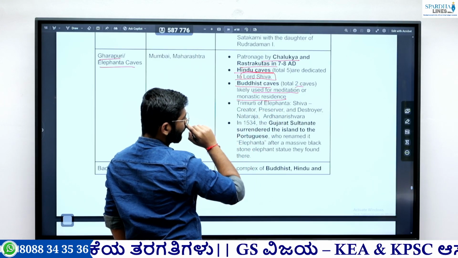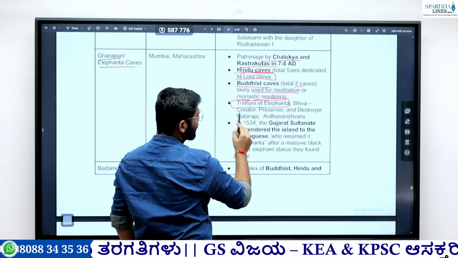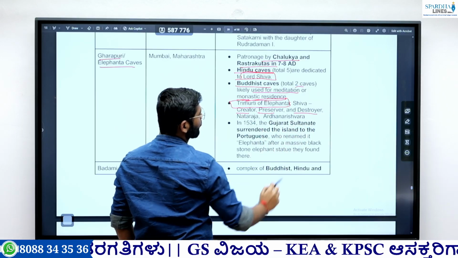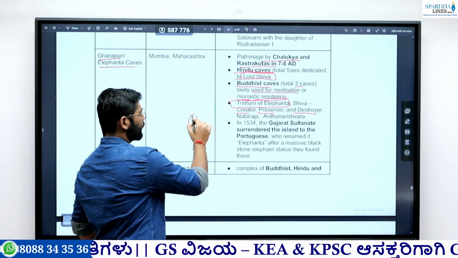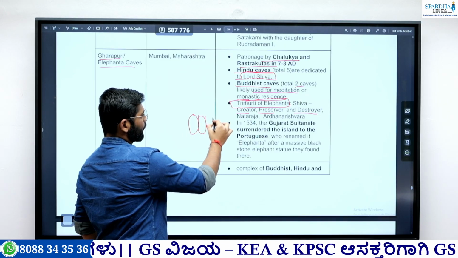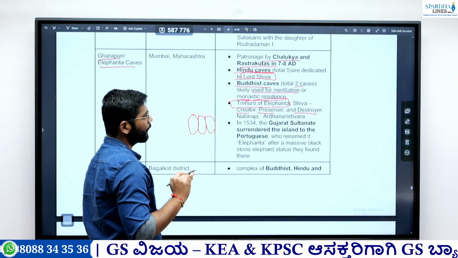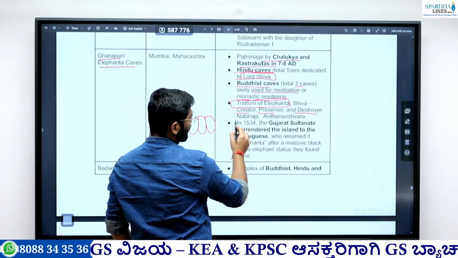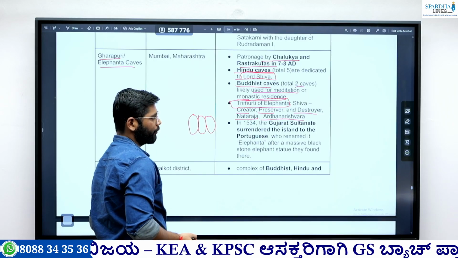Then there is the important Trimurti of Elephanta. The Trimurti of Elephanta shows Shiva as creator, preserver and destroyer. Okay, the Trimurti of Elephanta. So Shiva has three faces there. It shows one as creator, preserver and destroyer. It is known as the Trimurti of Elephanta. Okay, also we have seen the Nataraja figure, Ardhanari, Nateshwar. So these are also found there.